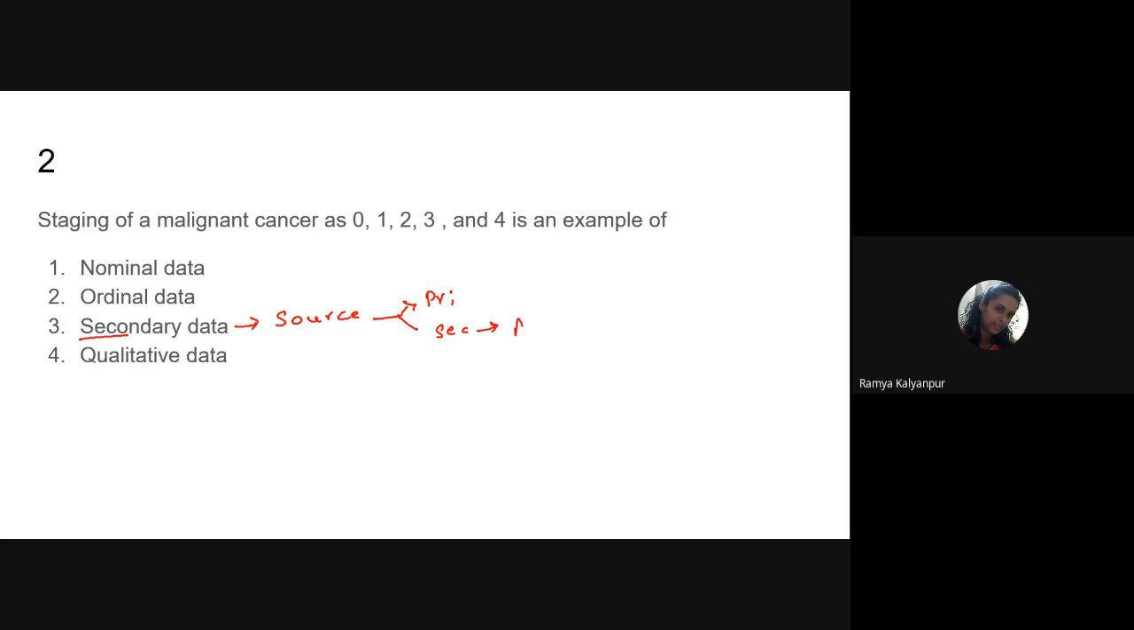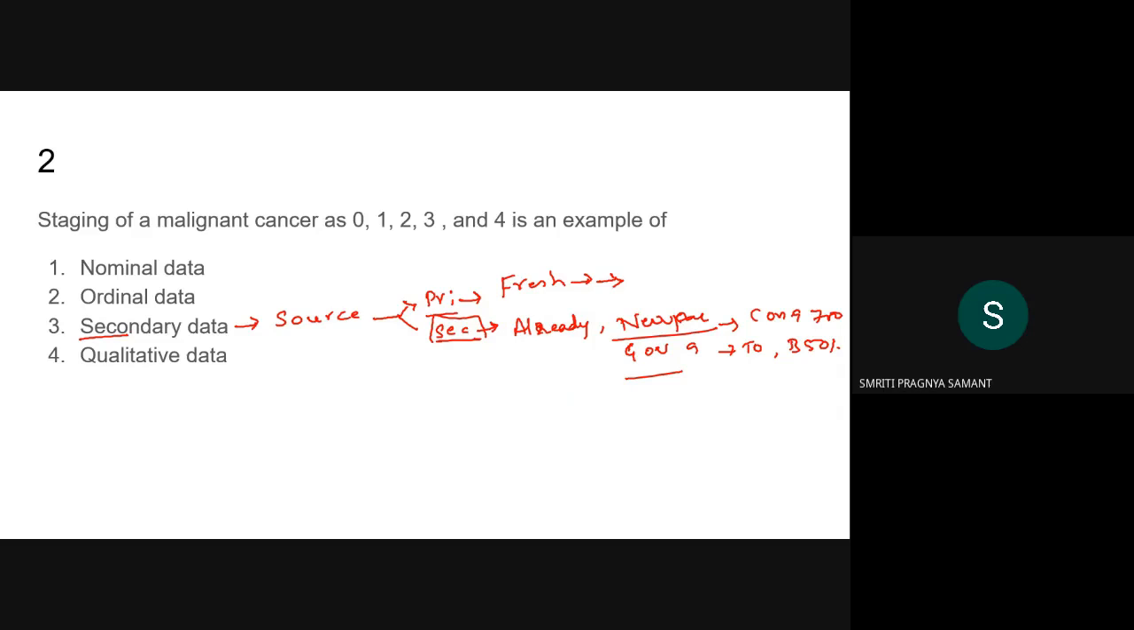Secondary means already collected information, like in the newspaper, hospital case records, or government gazettes. Like in the newspaper, today COVID-19 cases are 700, and the government gazette says the total number of deaths in this Bhubaneswar area may be 50 per day. So some information is already printed somewhere, and that we call secondary. Primary means very fresh information, not yet collected, but as a researcher we ourselves will go and collect that information.